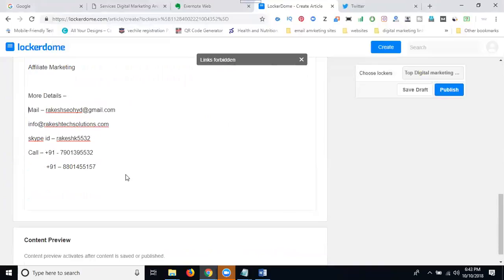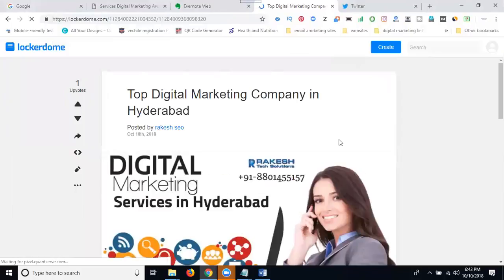Remember, a few websites only accept content through email ID and phone number, without links in the content. Click publish. Is it accepted? Yes. After uploading this article, see the keyword: top distributor company in Hyderabad. This article we can promote for our on-page SEO also. It shows in the search engine also. This article is very important. This is called direct posting of content on your site.